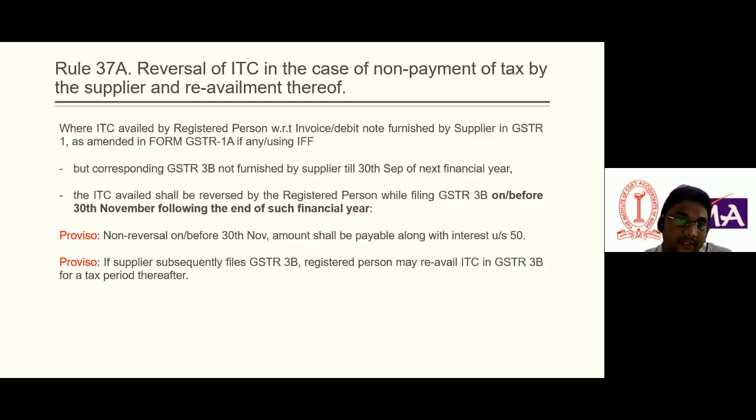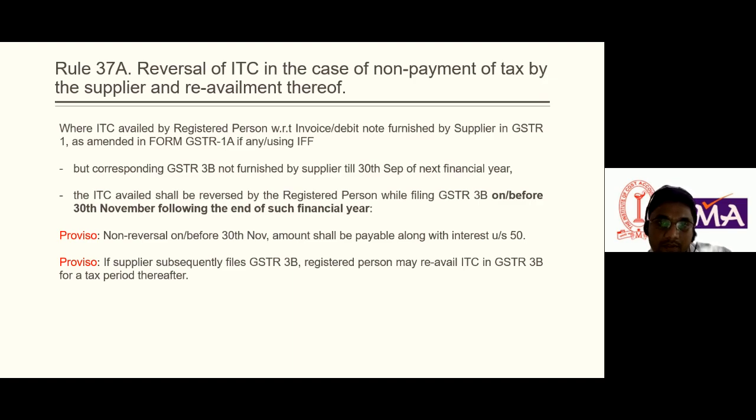After the 13th, the same is reflected in the GSTR2B of the recipient. On the basis of GSTR2B, the recipient has availed the ITC, but the supplier has not paid the tax of that invoice at the time of filing the GSTR3B.